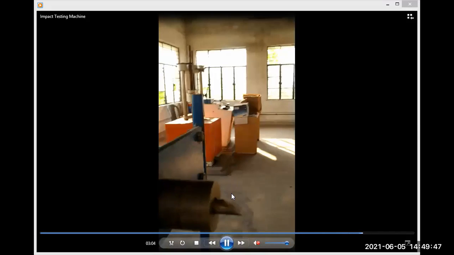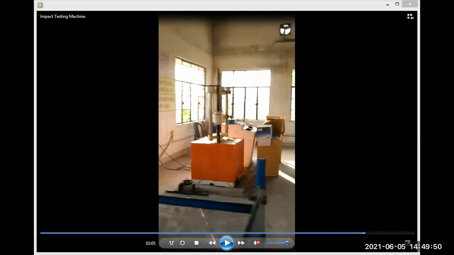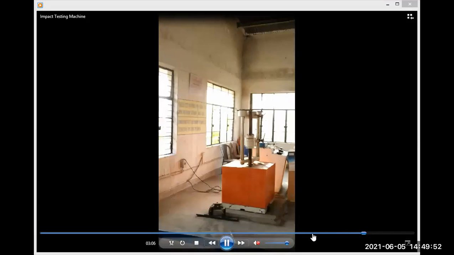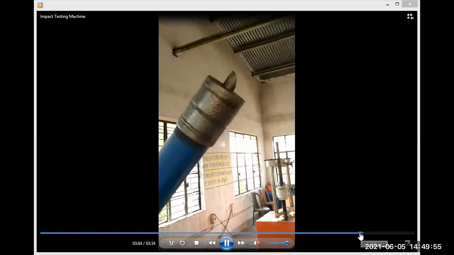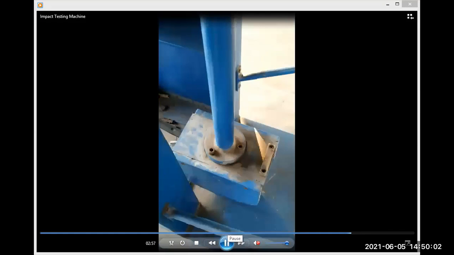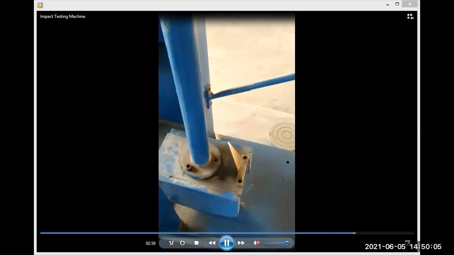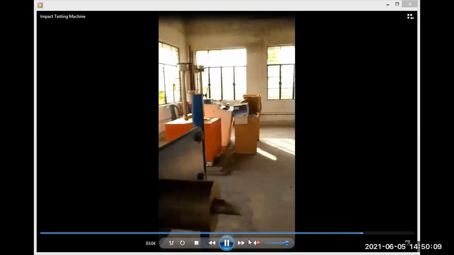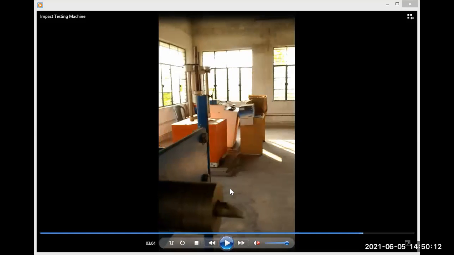Look, this is actually a better view of the trigger itself. The hammer itself will be fixed on this particular rod, which is at an angle at the end.